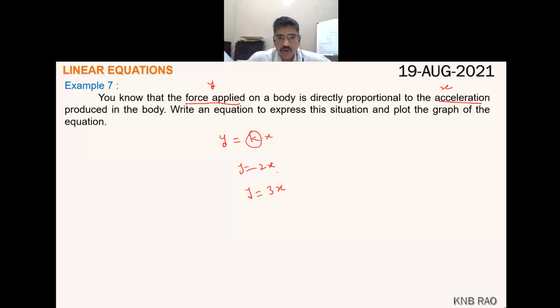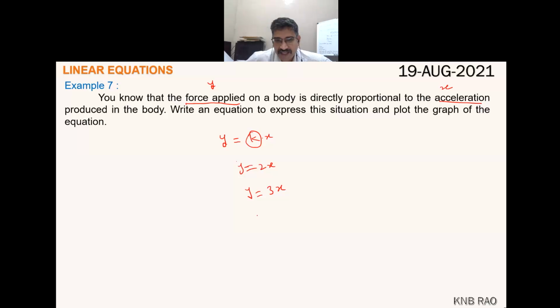Sir, k can never be 0 or negative, sir? Yes, we said positive, Nikhil. I said positive. If I take it 0, then their ratio constant becomes 0, meaning the y value is becoming 0, only then y upon x becomes 0. That's why I said k is a constant, but before that I said it is a positive constant. So y and x are equal or not, sir? Can be equal if k is 1.